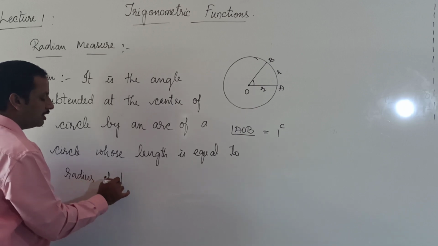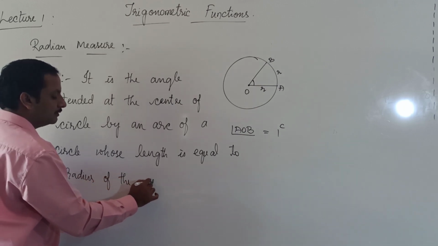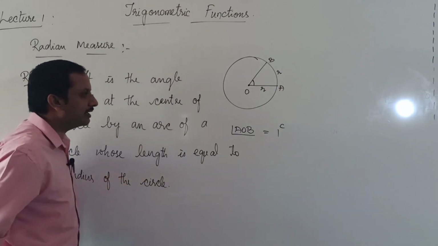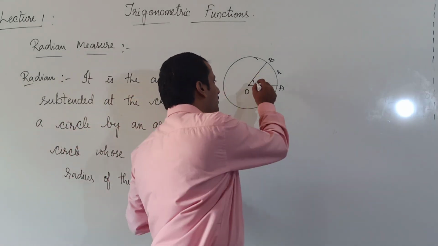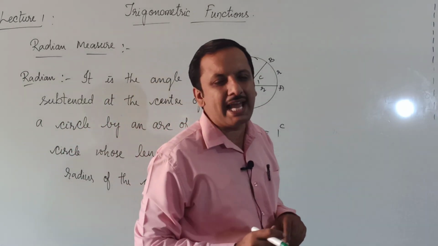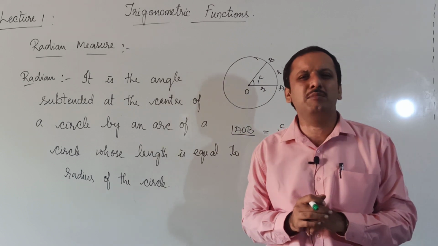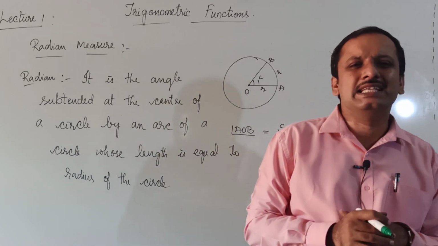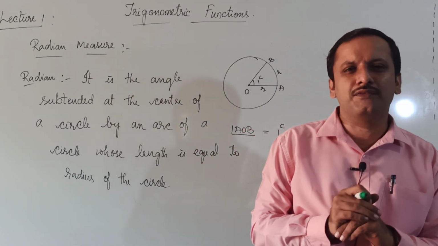This definition you should remember. I repeat again, 1 radian is defined as the angle subtended at the center of a circle by an arc of a circle whose length is equal to the radius of the circle.